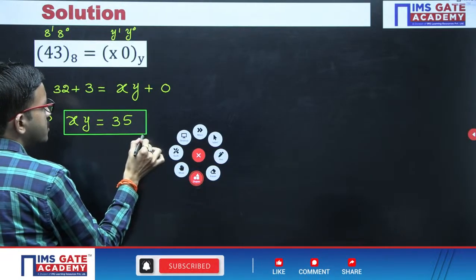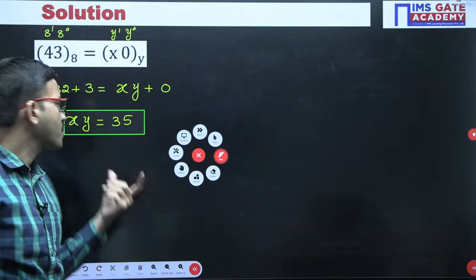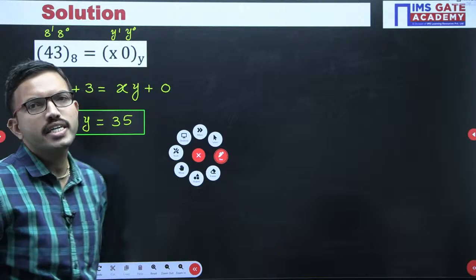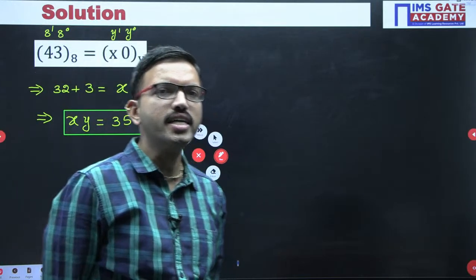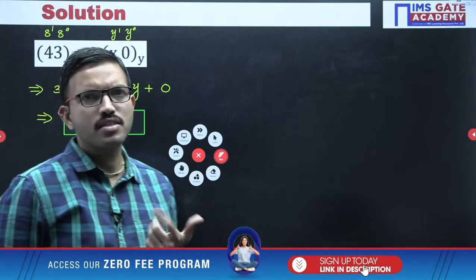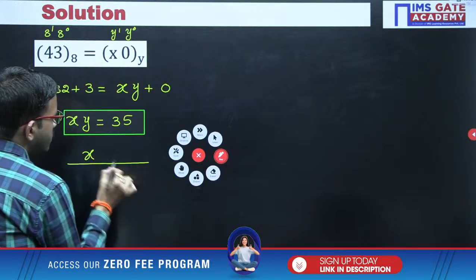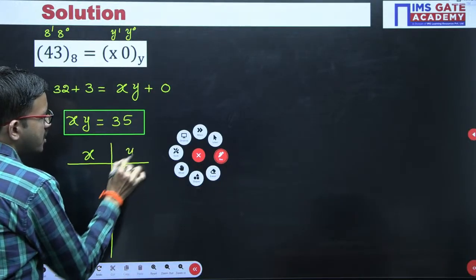So it is very simple: you have to consider two numbers in such a way that after multiplying those two you should get 35, that's all. Or in other words, whatever the factors of 35 you are having, you can consider. Say for example, I am assuming the x value first, and accordingly I am considering the corresponding y values.